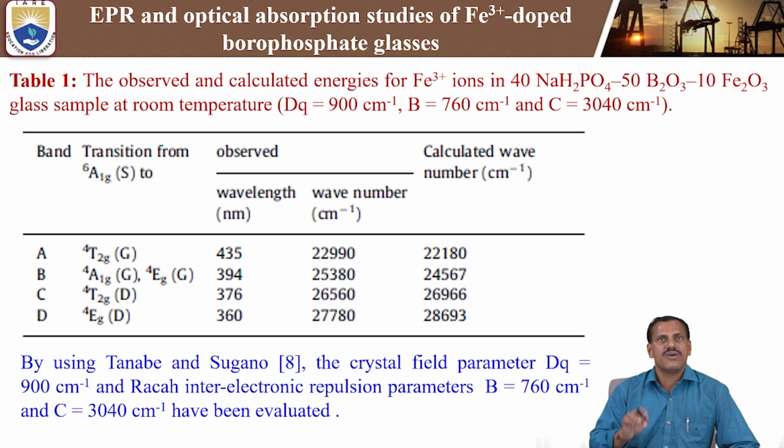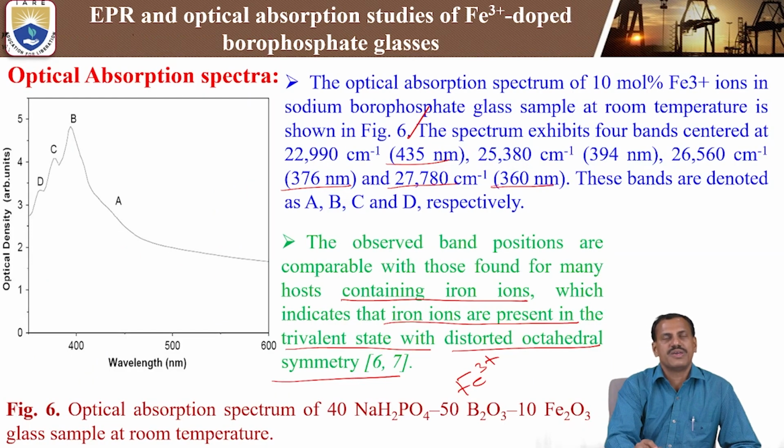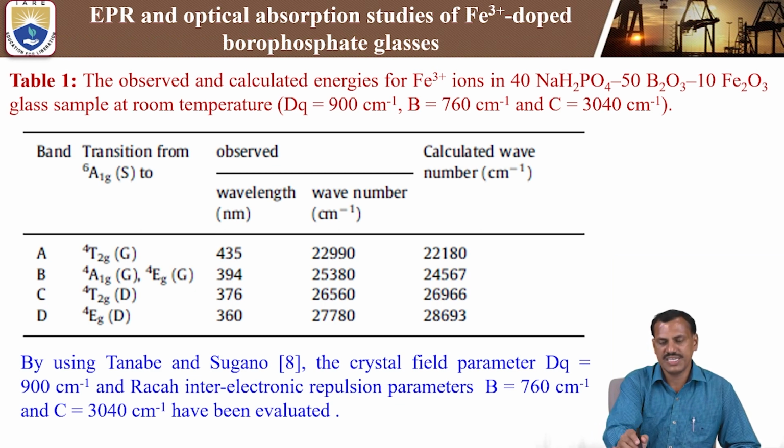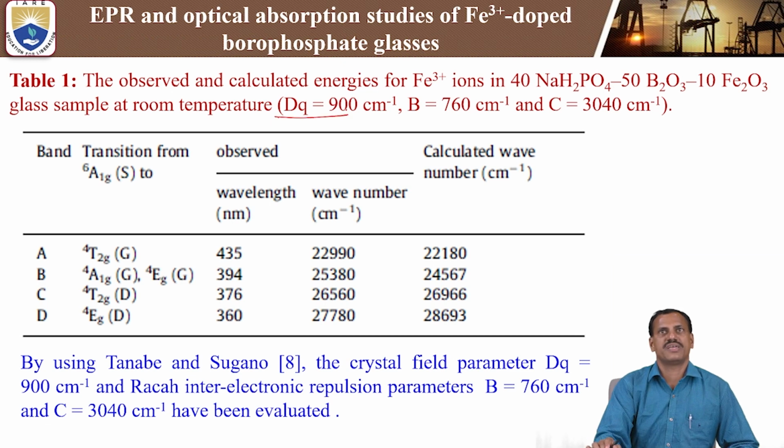Next, from the optical absorption spectra only, we can also calculate the crystal field parameters. By using the four absorption bands, we can calculate the crystal field parameters and Racah parameters. Table 1 shows the observed and calculated energies of iron 3 plus ions in sodium borophosphate glasses doped with iron 3 plus ions at room temperature. We can calculate Dq, the crystal field parameter.